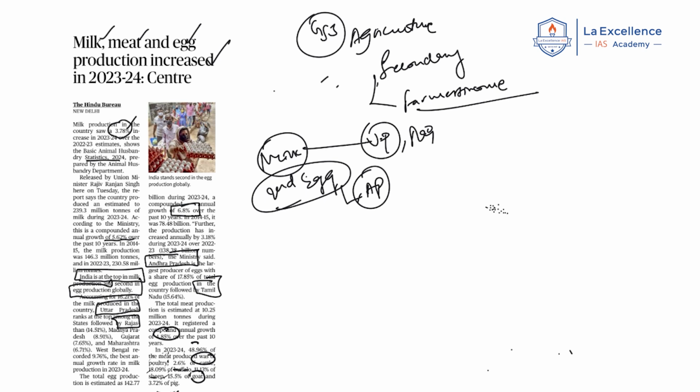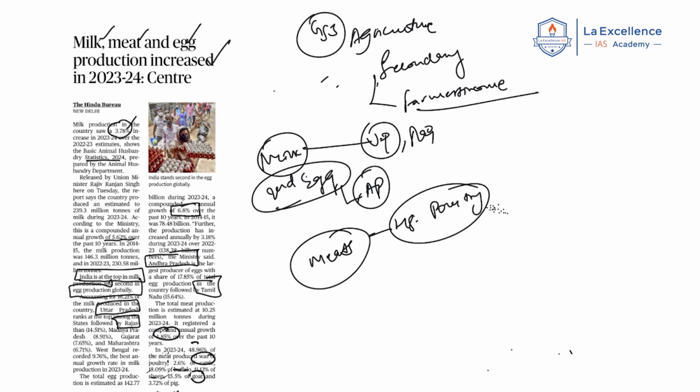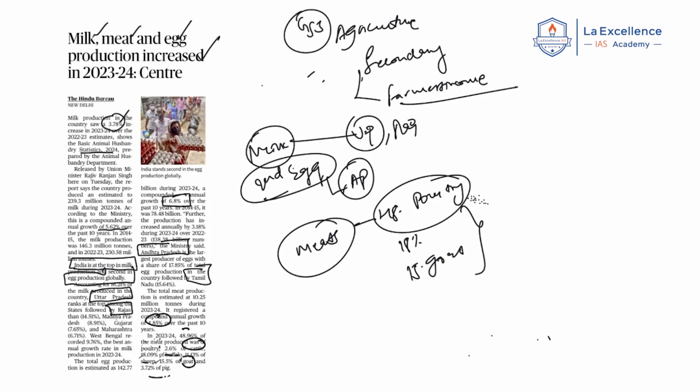It is said that among meat exports, there is an increase in the production of meats. Within meats, poultry constitutes 48% of total meat production. After that it is buffalo at 18%, and after that goat at 15%. Remember these facts, as sometimes you can use them in the mains examination.